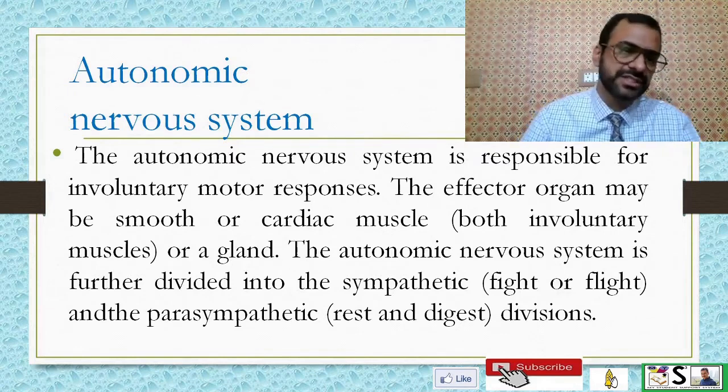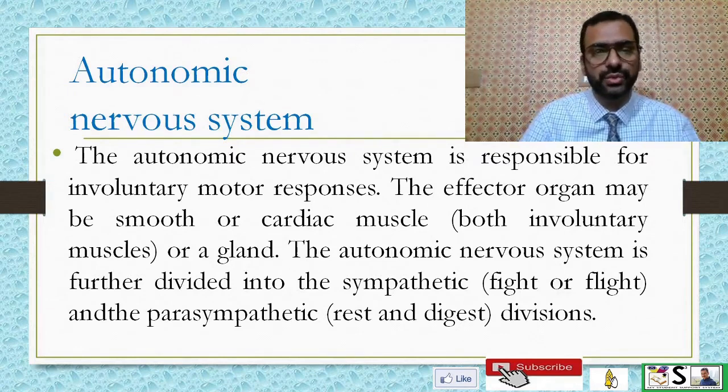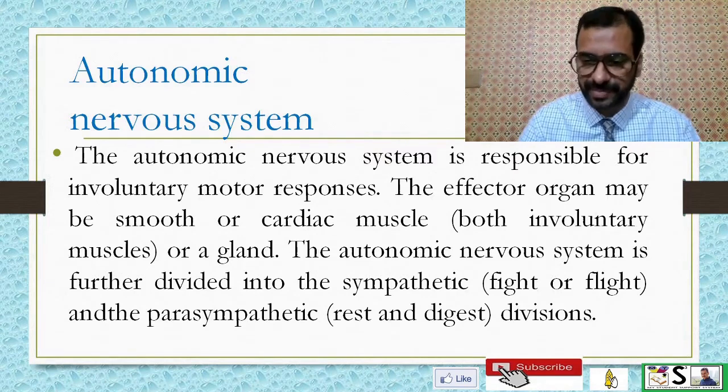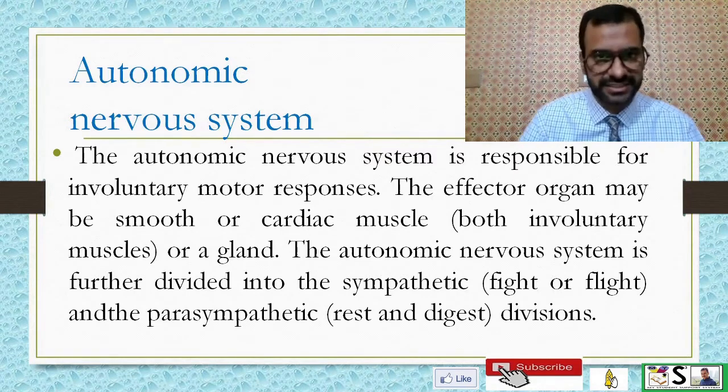The autonomic nervous system is further divided into sympathetic nervous system and the parasympathetic nervous system. We will discuss them in detail in another lecture.